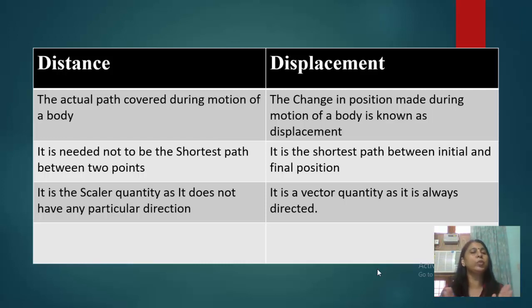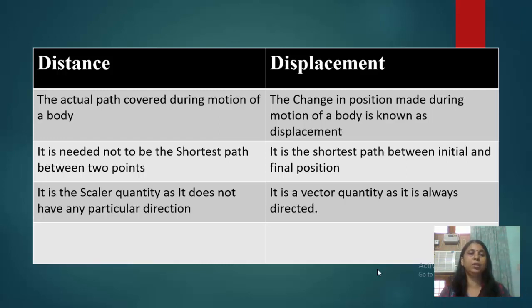Distance need not be the shortest path between two points, whereas displacement is the shortest path between the initial and the final position. Distance is a scalar quantity. As we know, it has only magnitude but no direction, whereas displacement is a vector quantity as it is always directed. That means it has magnitude as well as direction.